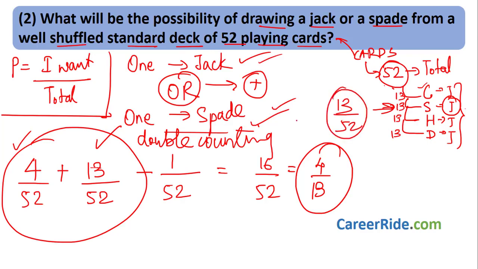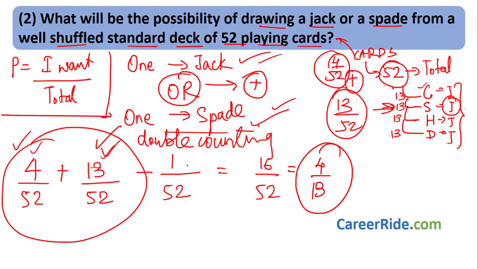And since it is OR, we add them. For the jack card we have 4 by 52, plus the spade card 13 by 52. But in the jack card I can choose a jack of spade, correct? So that probability I have included over here. This is right. But again the same probability of choosing a jack of spade is included over here. Why? Because there are 13 spade cards and one of the spade cards is the jack. So again the jack of spade is counted over here. That should not happen. There should not be double counting. So we have to remove the jack of spade probability from this sum.